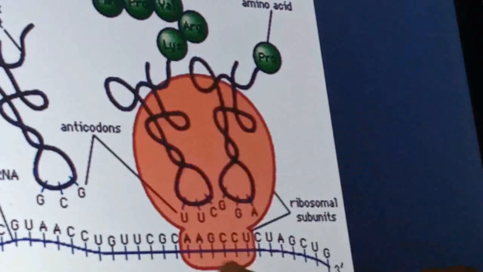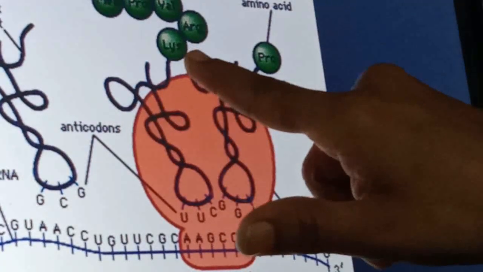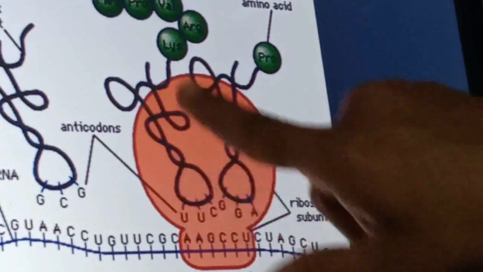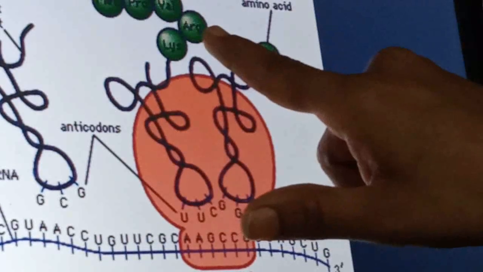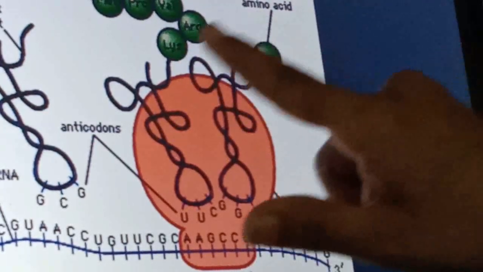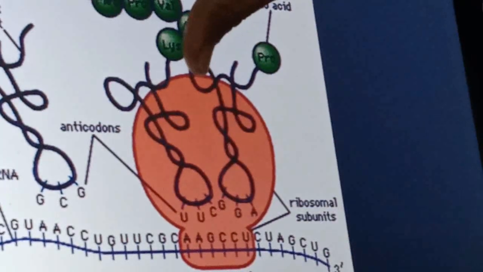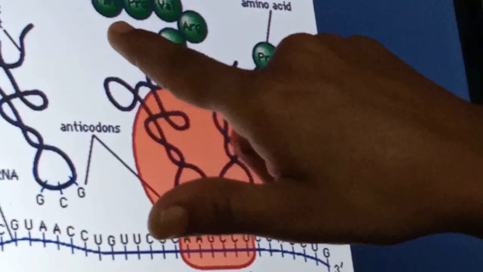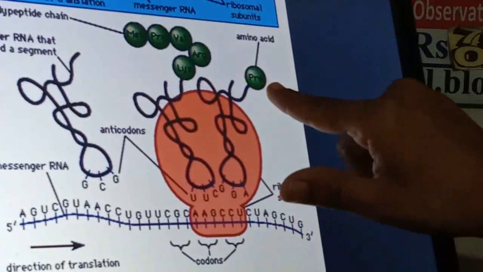Now on this ribosome both the sites are occupied. Earlier the tRNA with lysine and the next tRNA with proline. Now this lysine is attached with all the earlier amino acids, a chain is there. Now this lysine will form a bond with the proline. This bond will be the peptide bond, and once this peptide bond is formed, then this whole chain is shifted along with the proline. So this is the first amino acid, then second, third, fourth, fifth, and this will be the sixth, right?